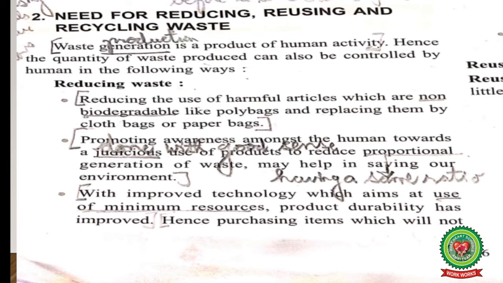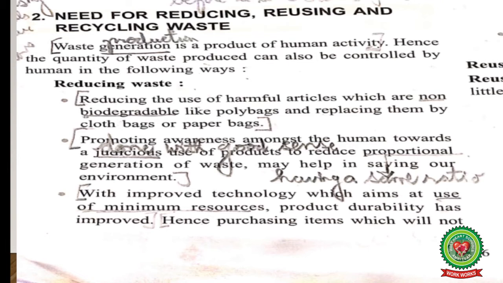So let us see. Reducing the use of harmful articles which are non-biodegradable, that is, they cannot be decomposed by the action of living organisms or bacteria, like polybags, and replacing them by cloth bags or paper bags.